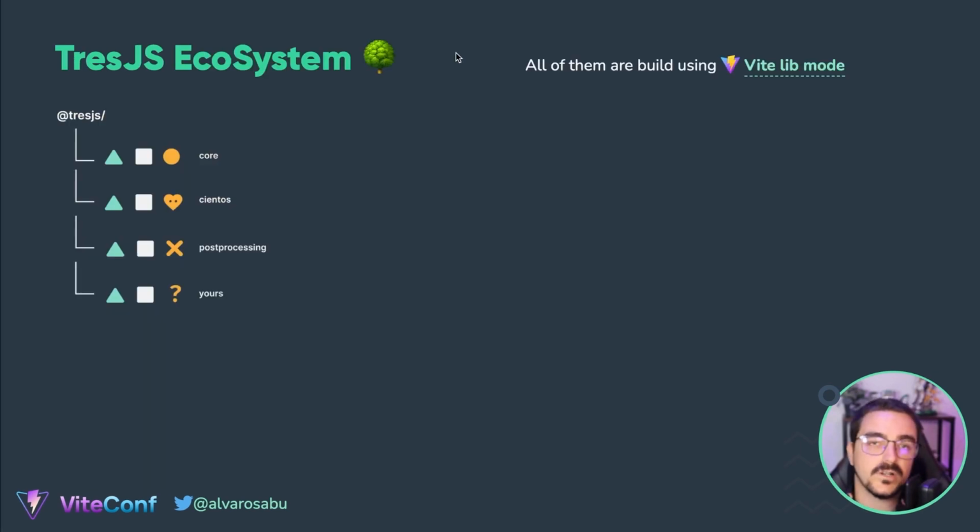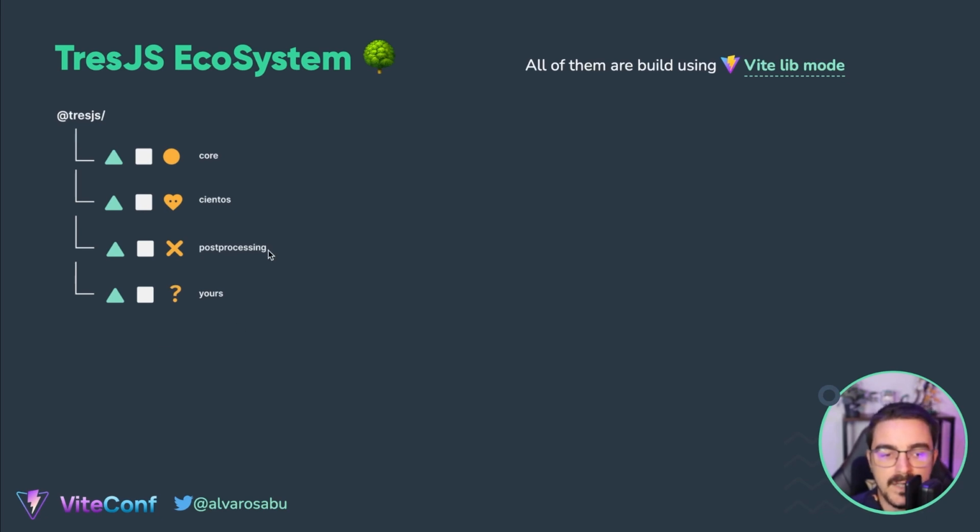To move forward with TresJS, it's important to mention that TresJS is not only a package, okay? It's an ecosystem. Why? Because you can basically do everything with the core package, but sometimes you can improve the developer experience by creating some abstractions that will make your life easier. That's the case of Cientos. Cientos is a package, for example, that gives you a lot of different abstractions ready to use as Vue components or composables. So if you want to load a new model, for example, that you found on the internet, this is the way to go.